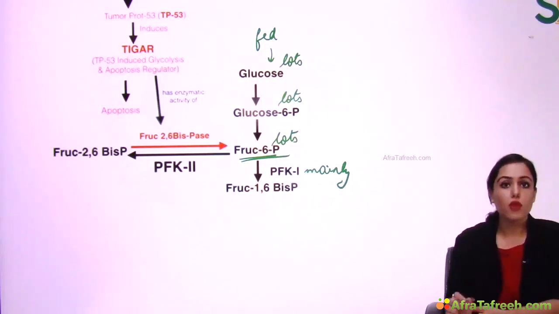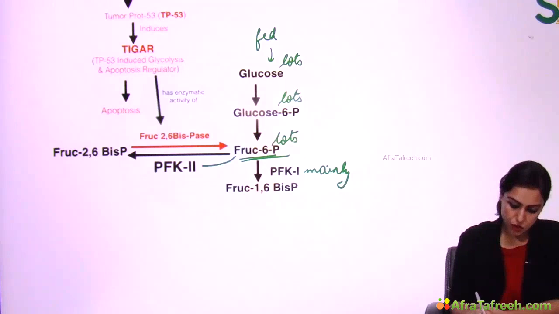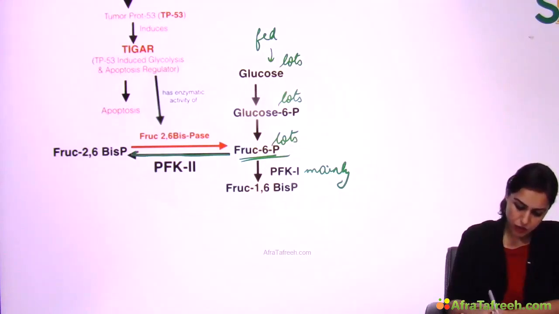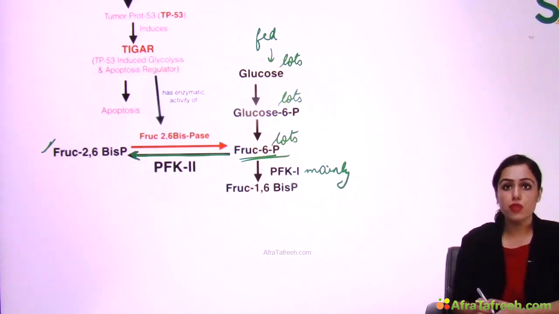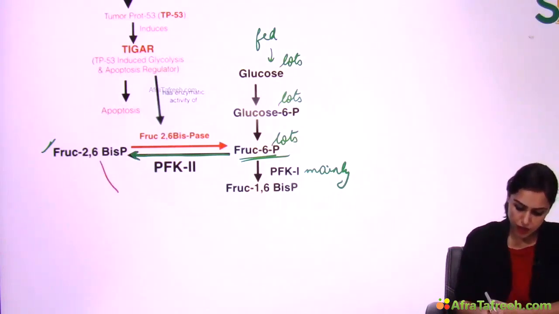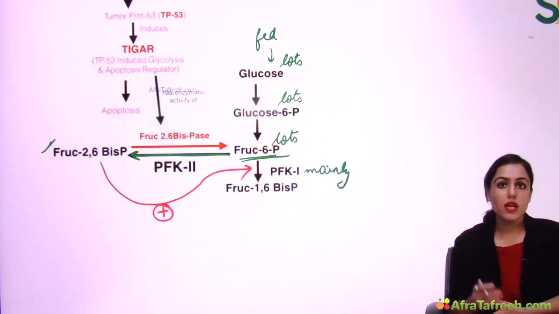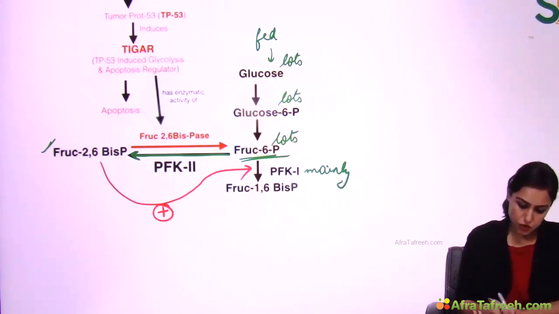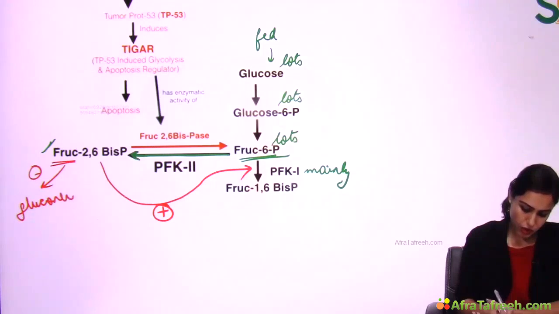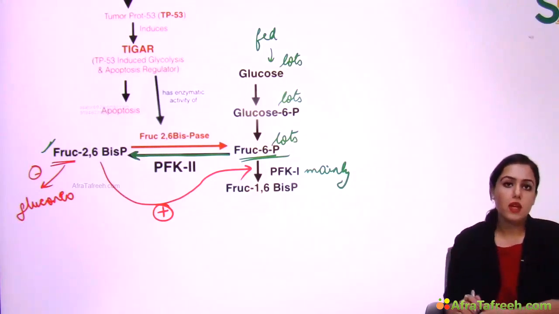But because we have lots of fructose 6-phosphate, PFK2 is also activated. When PFK2 is activated, it will form fructose 2,6-bisphosphate. I told you fructose 2,6-bisphosphate is a reciprocal regulator. This will activate PFK1. So can I say indirectly PFK2 is activating PFK1, right? And this fructose 2,6-bisphosphate, on the other hand, will inhibit the gluconeogenesis pathway, right?